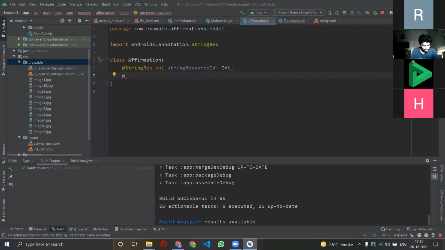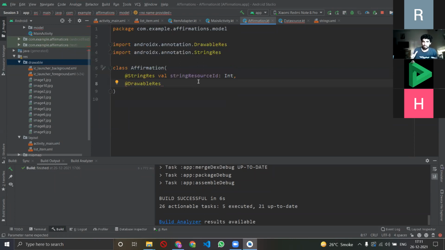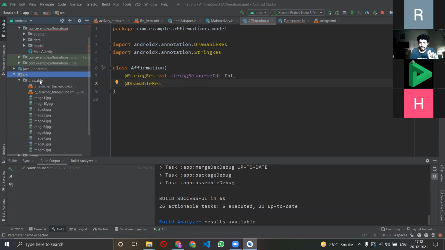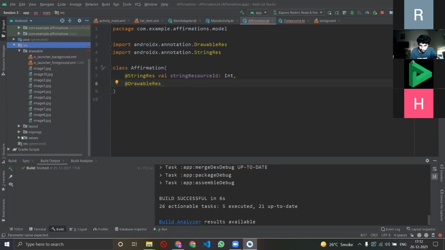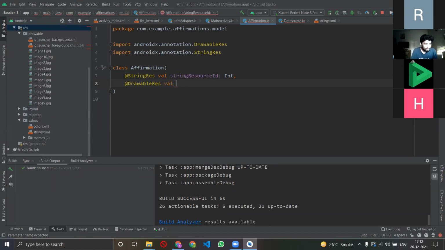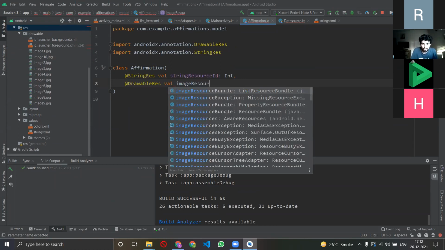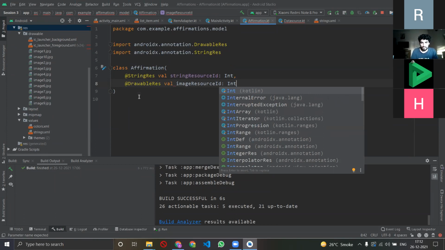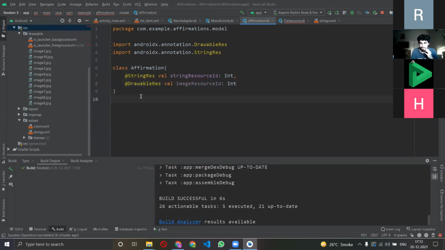So I'll create a new model and write here DrawableRes, meaning that this is telling it to go into the res folder, the resources folder, and in drawables you'll find your images, and StringRes says to go into values and you'll find it in the string file. And here I'll declare another variable for the image and call it image resource id, and I'll reference it as an integer. There we go. So now we have declared the two models.